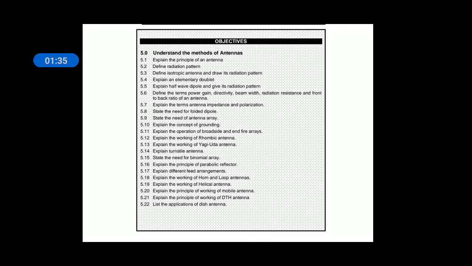Antenna is a radiating element and which is essential for wireless communication, and in wireless communication system transmitter as well as receiver require antennas. For transmission you require antenna, whereas receiver also you require antenna.